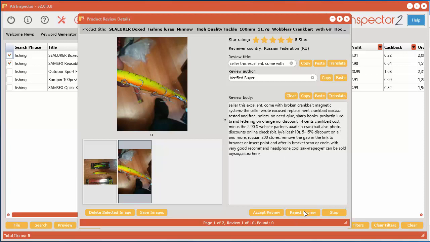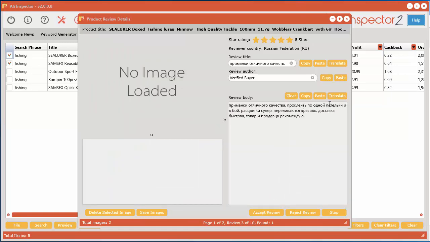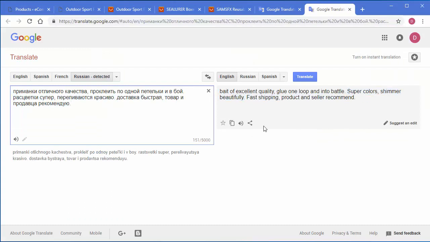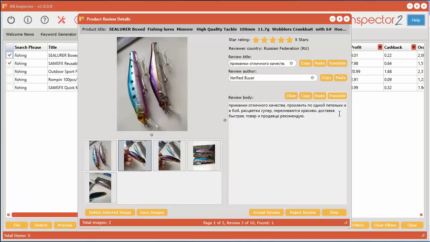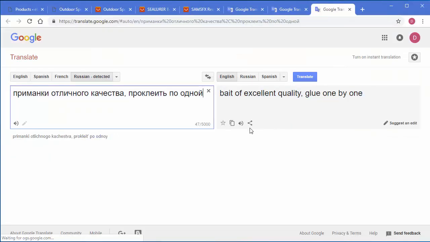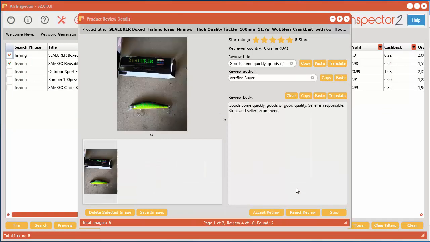So I'll just go ahead and hit reject review at the bottom. So I don't want that one. This one looks good. Pictures look good. Accept. This one wasn't translated. Let's try translating this one. And it looks like it did. So let's hit the copy button there. Go back, paste. This too. Let's translate. Copy. Hit paste. Accept.